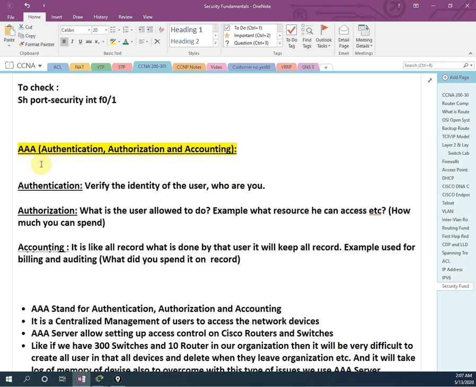He will check the authentication, authorization and accounting. So the AAA server is going to record whatever he is doing also. First of all, he will check the password. If he is allowed, he will let him in. Then he will check what he can do. If that user cannot change the configuration, then he cannot change it. If the user is authorized, then he can change the configuration. And this AAA server is doing accounting also. He is going to record what changes he made and at what time, what date.